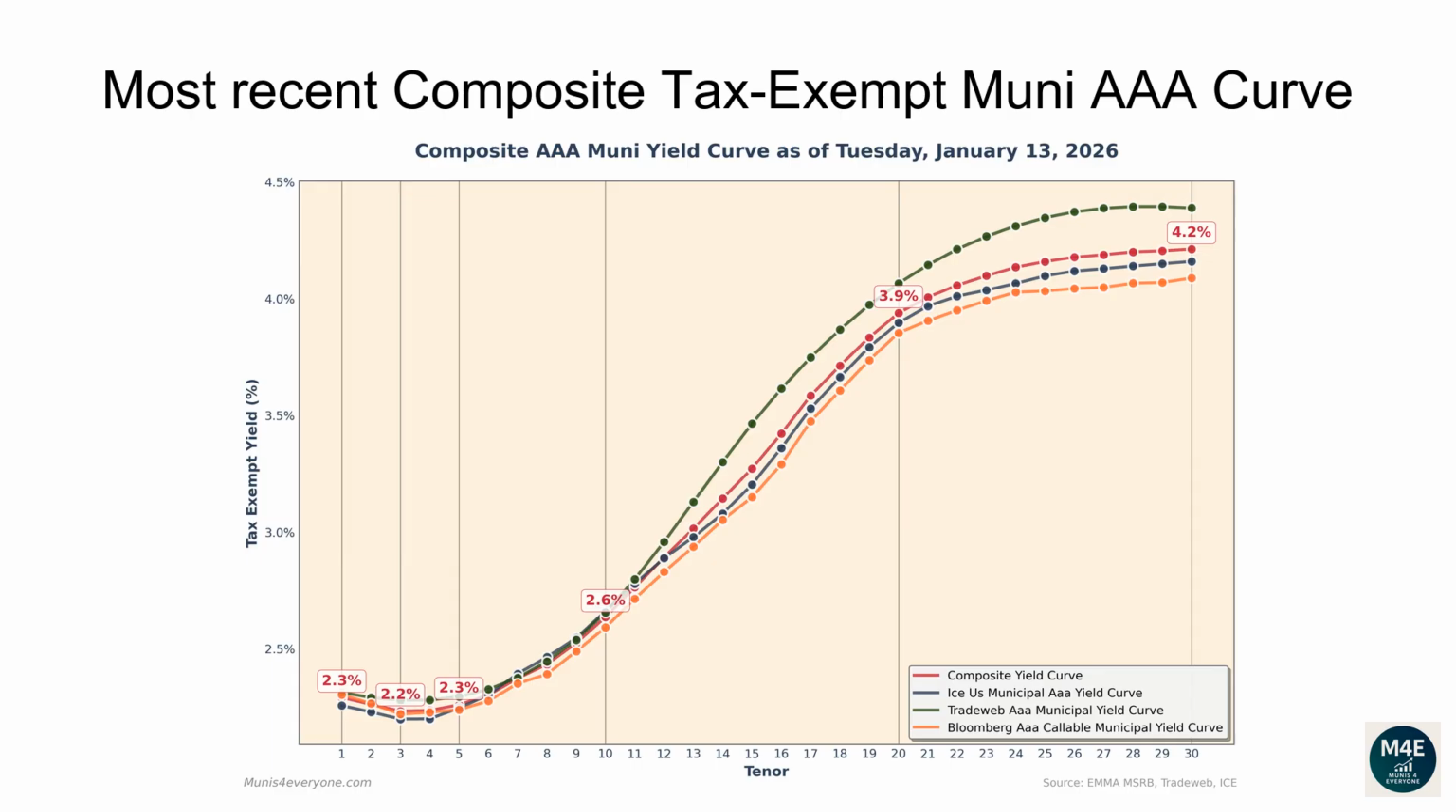The one-year composite tax-exempt yield is 2.29%. The two-year yield is 2.26%. The three-year yield is 2.23%. The 5-year yield is 2.26%. The 10-year yield is 2.64%. The 20-year yield is 3.94%. The 30-year yield is 4.21%.